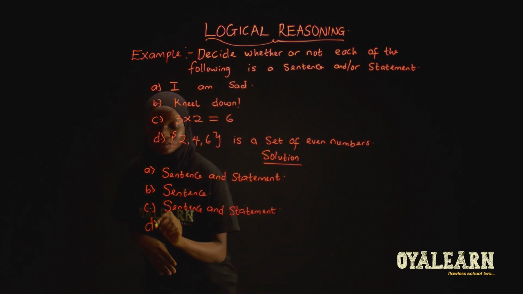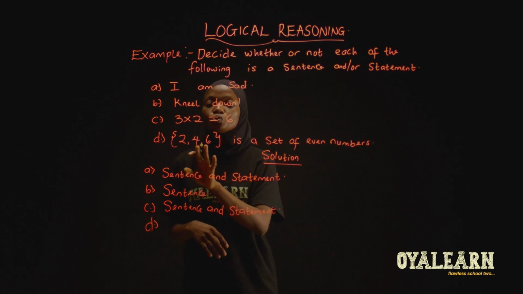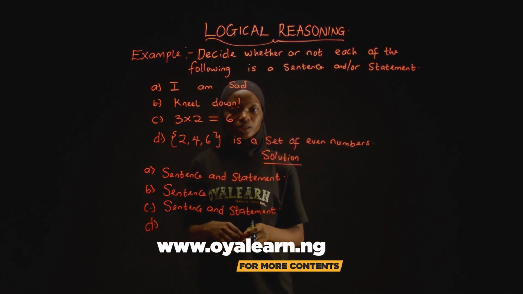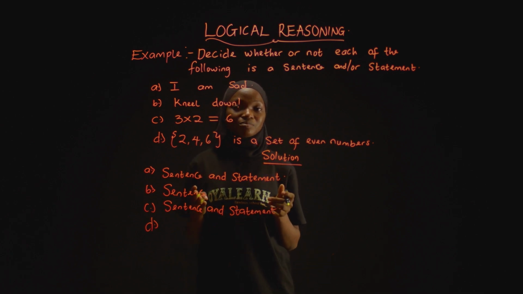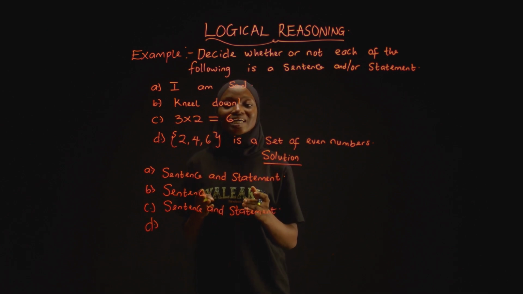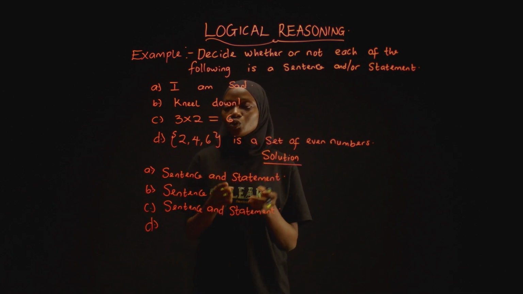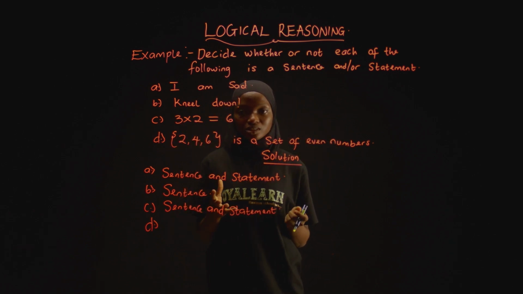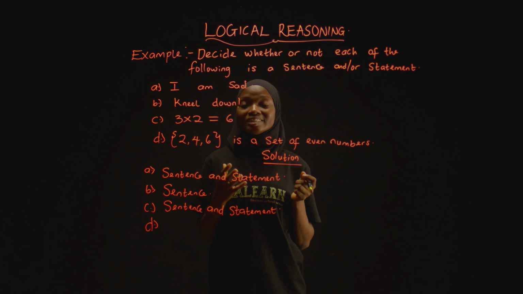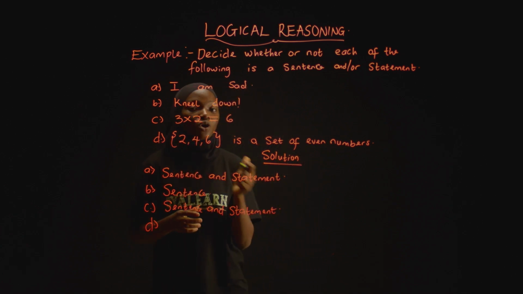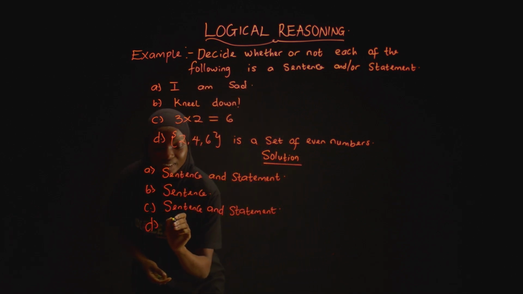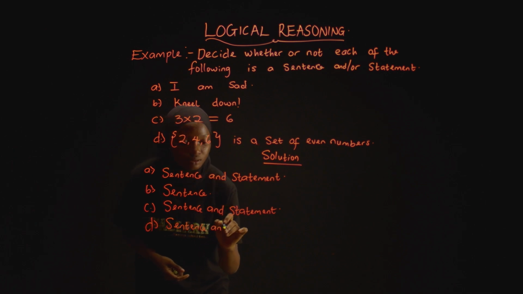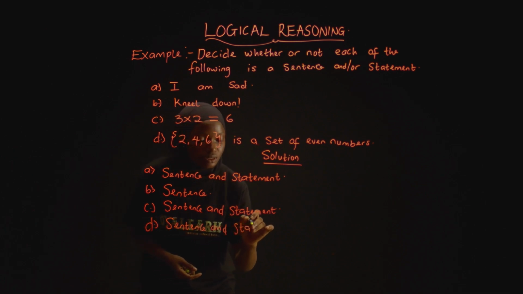D, we have the set 2, 4, 6 is a set of even numbers. Now it is a statement. Why? Because it can either be true or false. That is, we can know if 2, 4, 6, is it true that it is a set of even numbers? Yes, it is true. That means it is a statement. And it's also a sentence because it contains a verb. So we have sentence and statement.